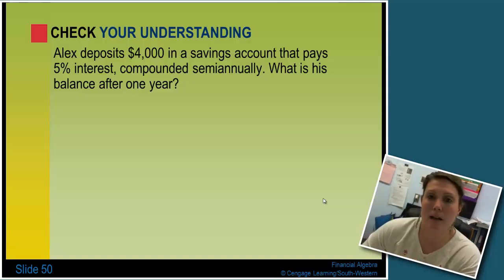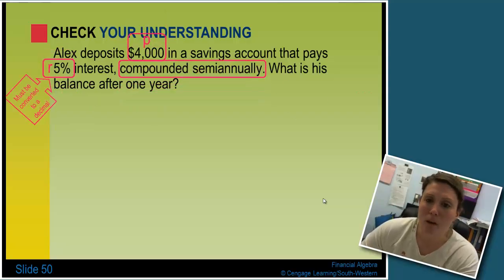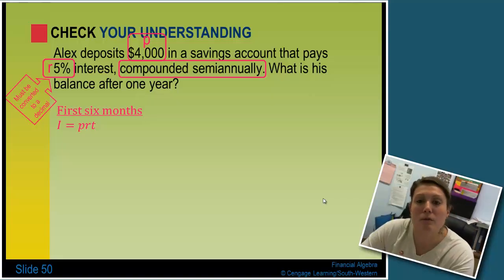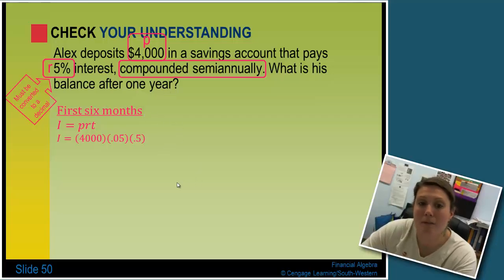Alex deposits $4,000 in a savings account that pays 5% interest compounded semi-annually. What is his balance after 1 year? So again, you see I've pulled out my information. My interest equals PRT, principal times rate times time. They only want to know, in this case, his balance after 1 year. So we're going to have to do this twice again.